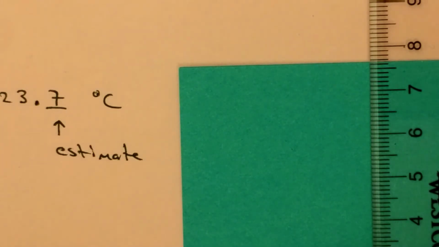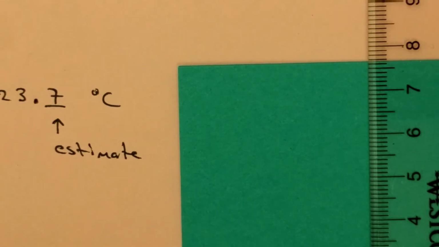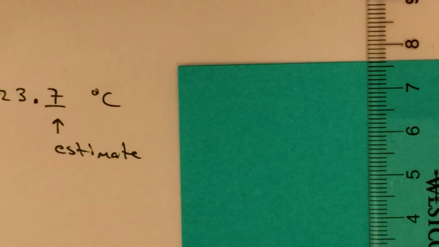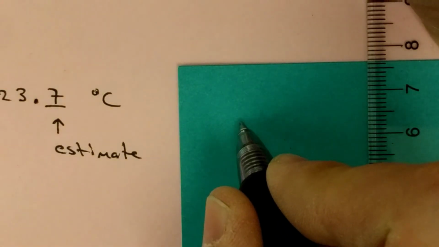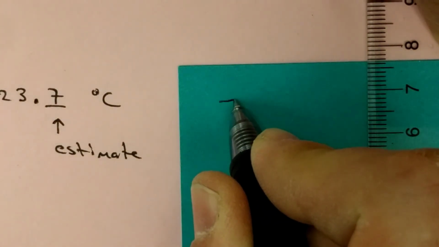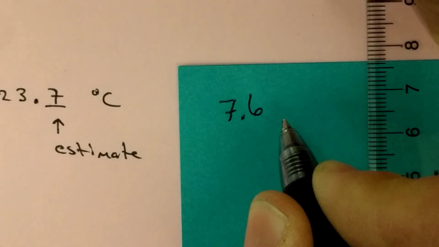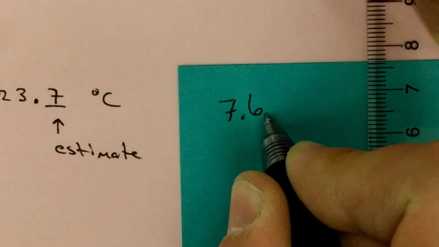So we would do the same thing. We would write it down. There we go, that's where it should be. So it's a little bit beyond the 7.6 centimeter marking. So we could estimate the next digit from there.